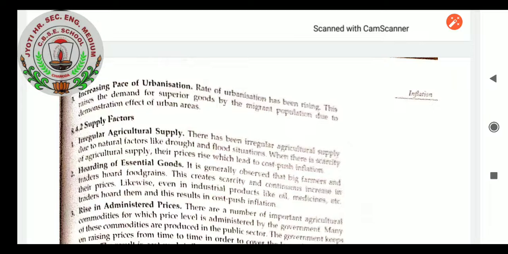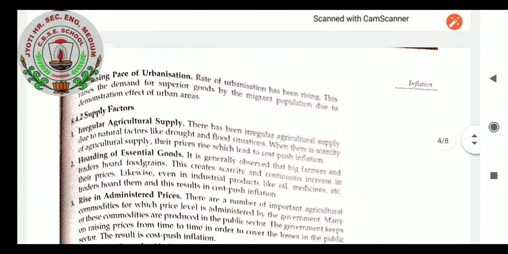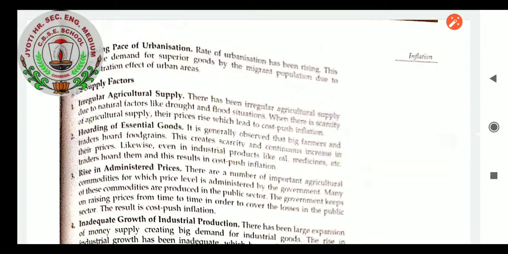Hoarding of essential goods. It is generally observed that big farmers and traders hoard food grains. This creates scarcity and a continuous increase in their prices. Likewise, even in industrial products like oil, medicines, etc., traders hoard them, and this results in cost push inflation. So hoarding of essential goods will create cost push inflation.